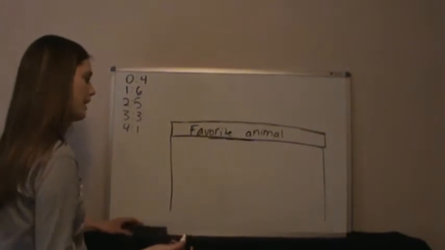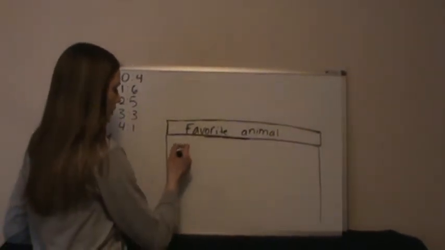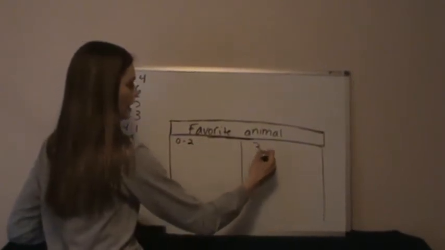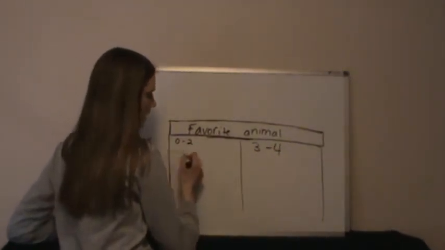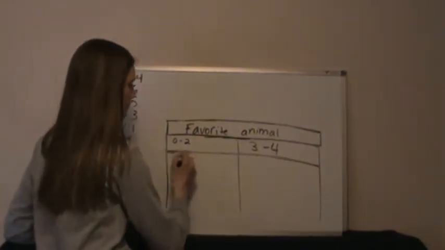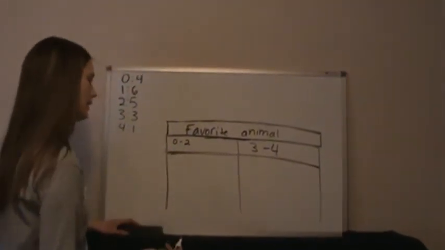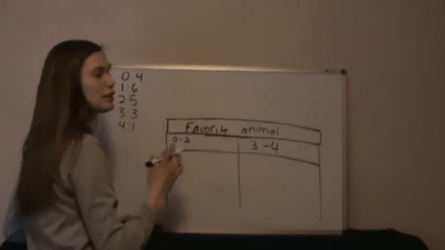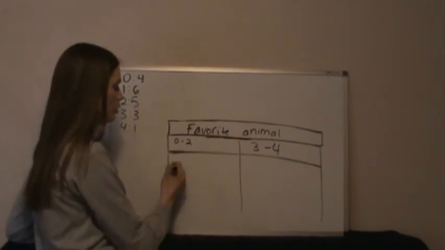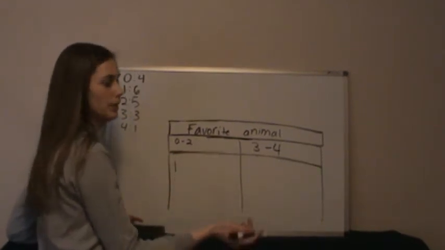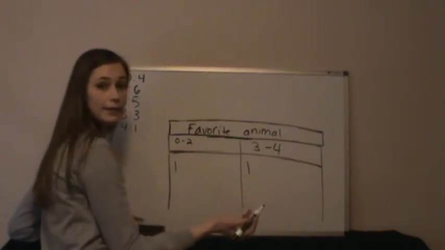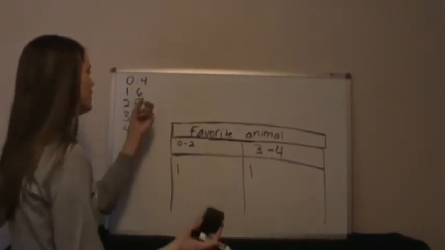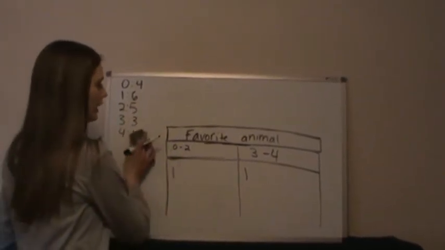So an example of an interval type, I'll use the example that I did here. We'll say, how about 0 to 2 and 3 to 4 are my intervals. Obviously that's not as nice as the one that we did in class, but just to refresh your memory, I would go through that long list, and every time I saw a number between 0 and 2, I would tally. And every time I saw a number 3 and 4, I would tally. So that would be an interval. You can do that when the numbers are very spread apart. In this case, I don't have to do that because my numbers are fairly close together.